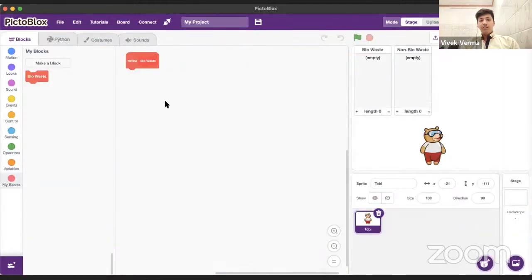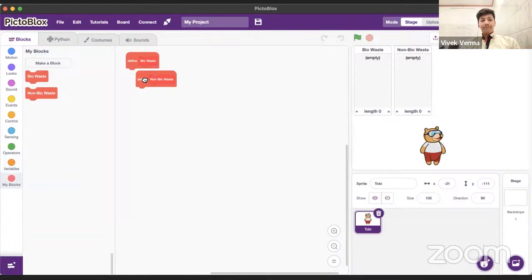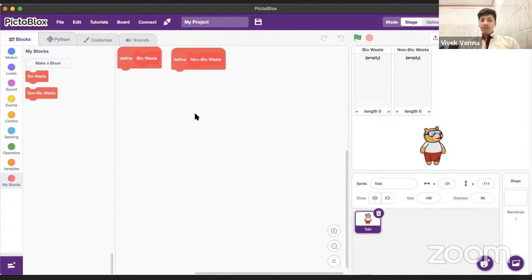So this is our bio waste block. We will make another block, name it as non-bio waste, and click on OK. And here we go. So you can see it is here, bio waste and non-bio waste.